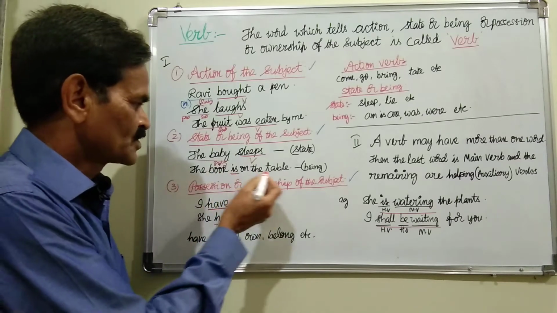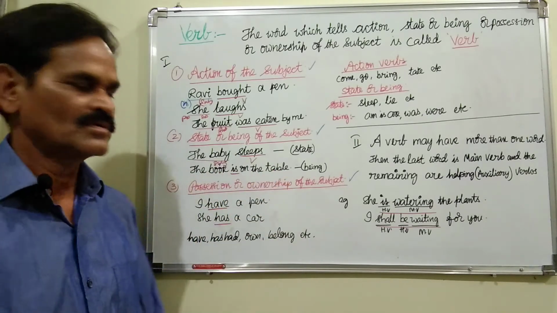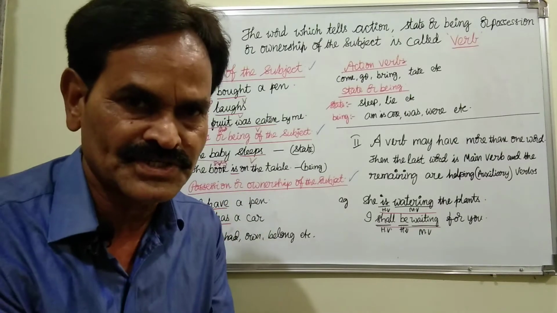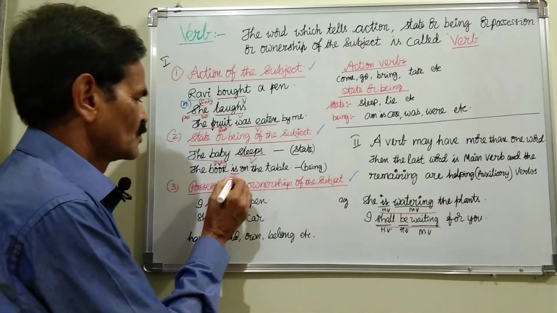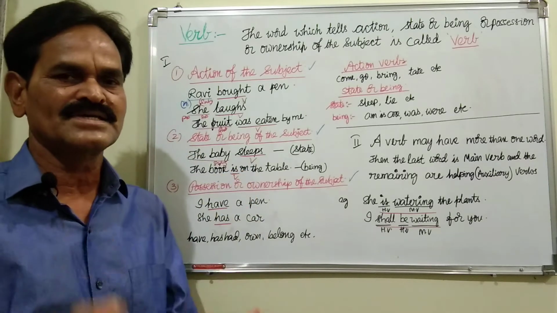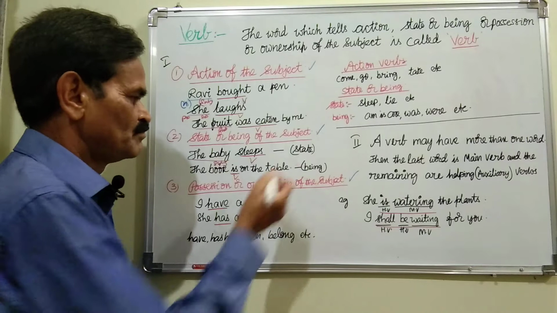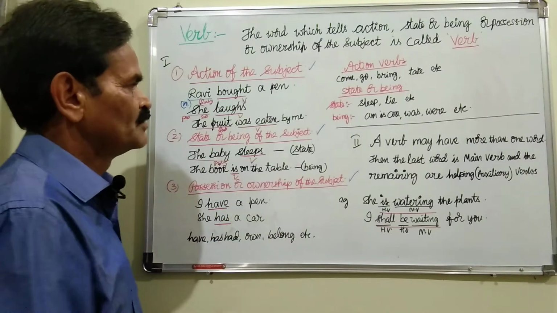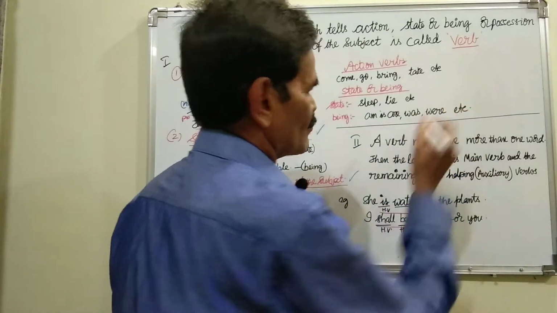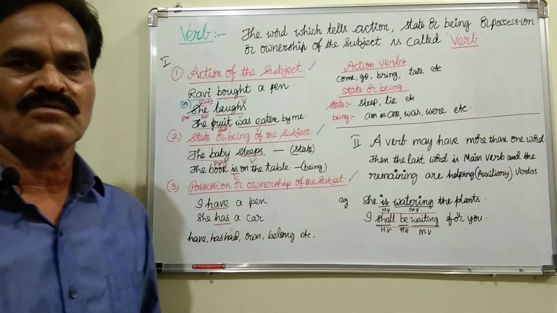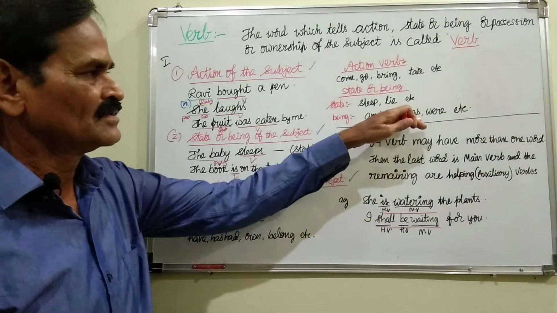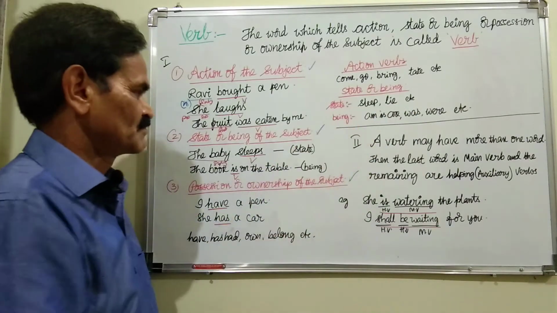Now, the book is on the table. Where is the book existing? On the table. So, here existing, this is the verb. It tells the existence. It is called being. The verbs that tell being are am, is, are, was, were. Am, is, are, was, were are helping verbs or main verbs also. So, these verbs tell being.